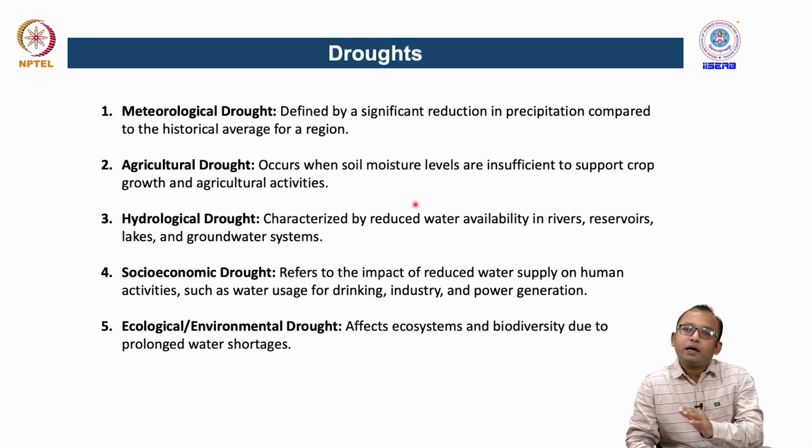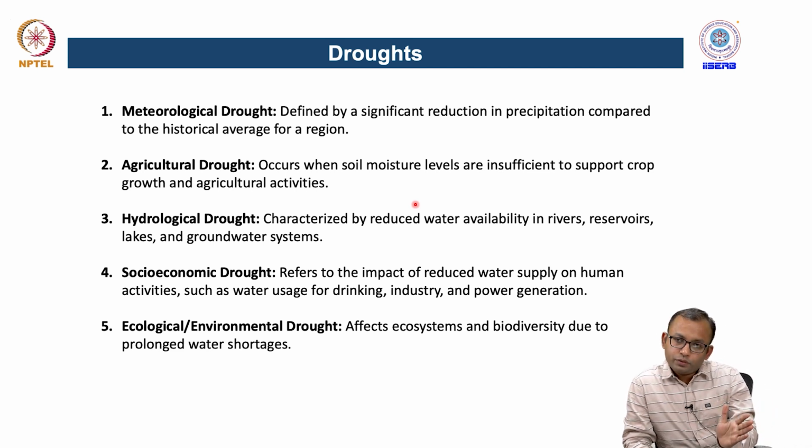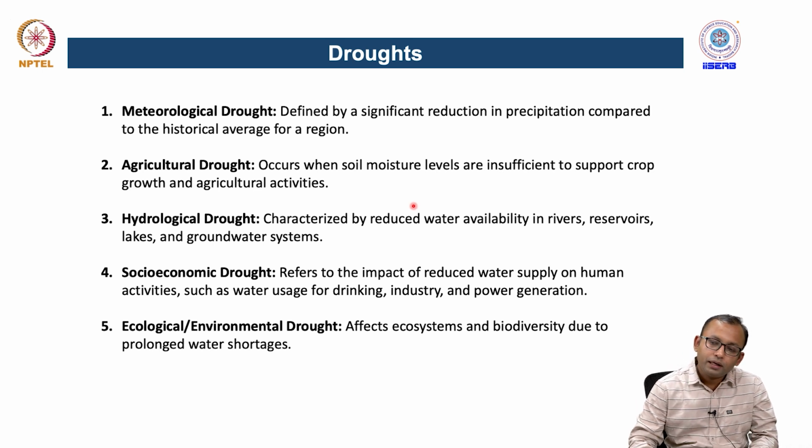Now, we will talk about another type of hydrological extreme, which is linked to precipitation deficiency, or a low amount of precipitation in a certain region. That is called a drought event, where we have primarily low availability of water for different purposes, and therefore it can create very significant damage to the socio-economic conditions.